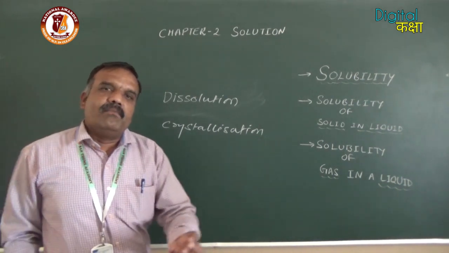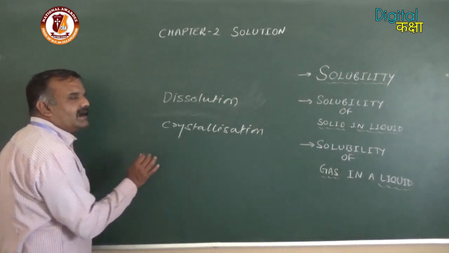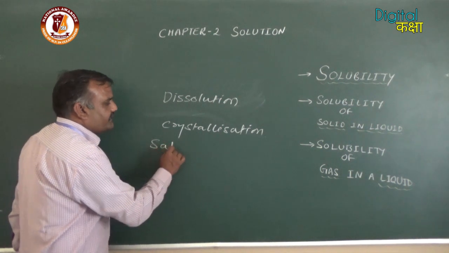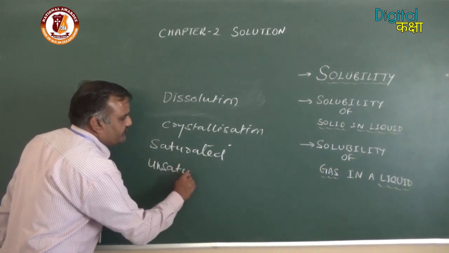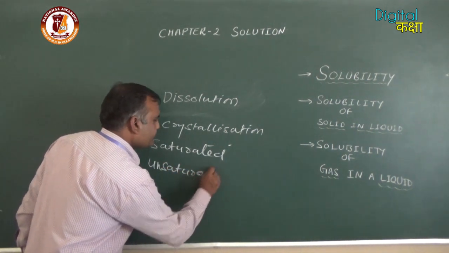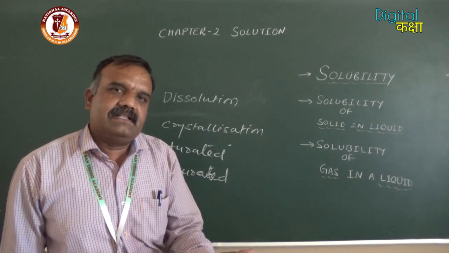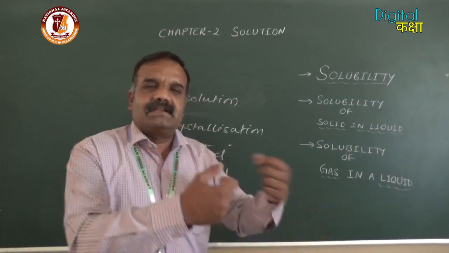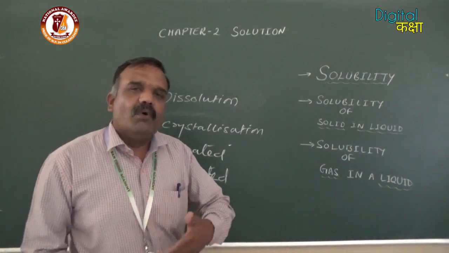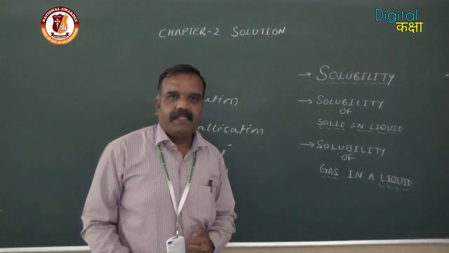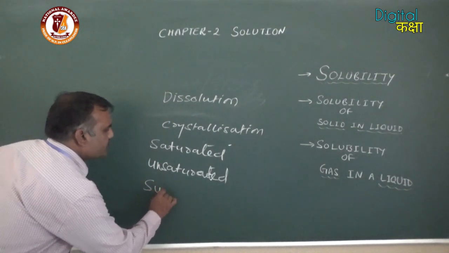Now, the solution in which more amount of solute can be added at a particular temperature is known as unsaturated solution. So, one is saturated solution, another one is unsaturated solution. In a saturated solution, there is a dynamic equilibrium between dissolved particles and the particles which come closer to crystallize out. Unsaturated solutions are solutions in which more solute can get dissolved at a particular temperature. Now, another type of solution is supersaturated solution.